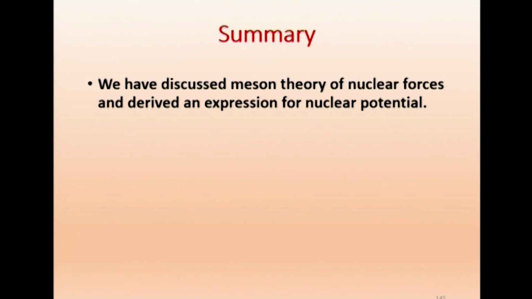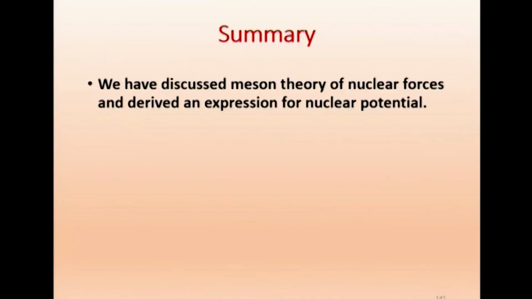So, we will just summarize. We have discussed the meson theory of nuclear forces, and we have derived an expression for nuclear potential. And we understand that each force has a field particle: the pi meson for nuclear force, the graviton for gravitational force, and the photon for electromagnetic force.